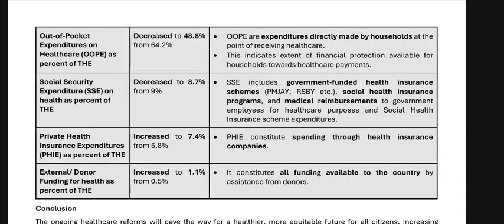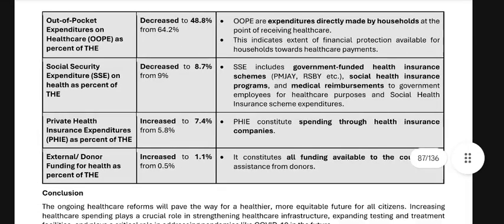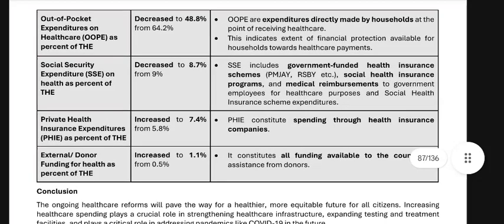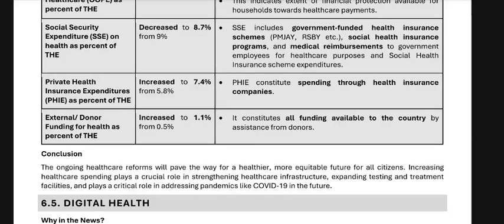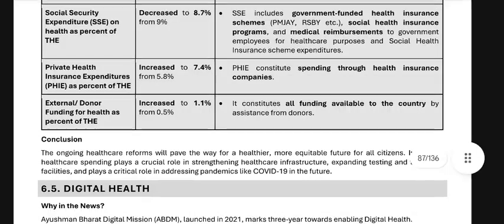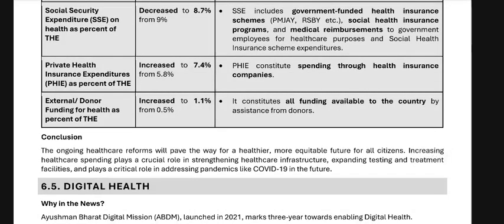Private health insurance expenditure PHIE as percent of THE increased to 7.4% from 5.8%. The PHIE considers spending through health insurance companies. External donor funding for health as percent of THE increased to 1.1% from 0.5%. It constitutes all funding available to the country by assistance from donors.